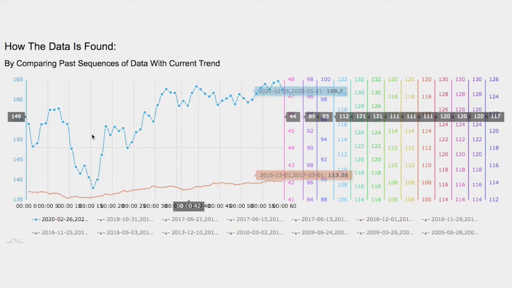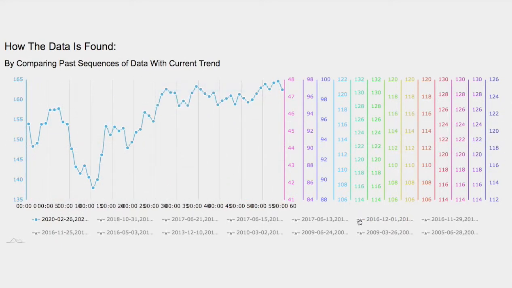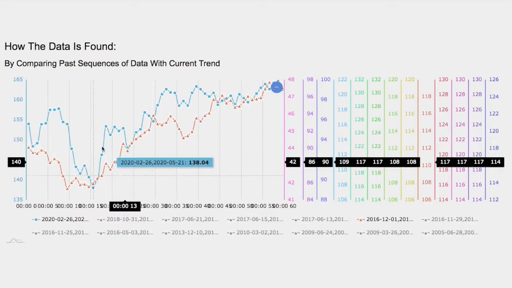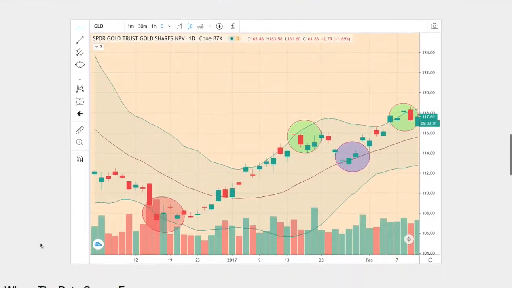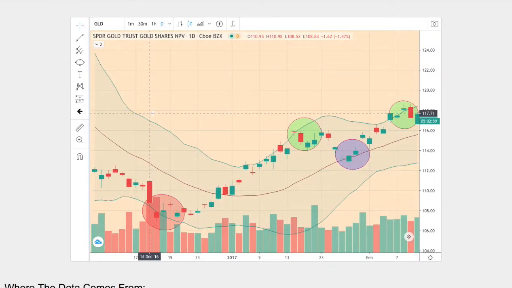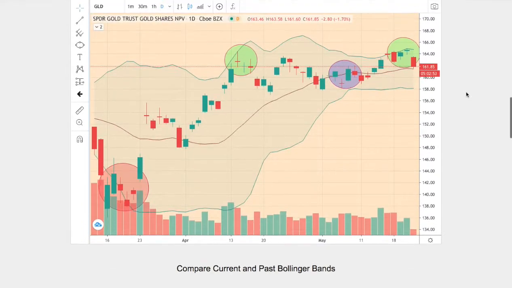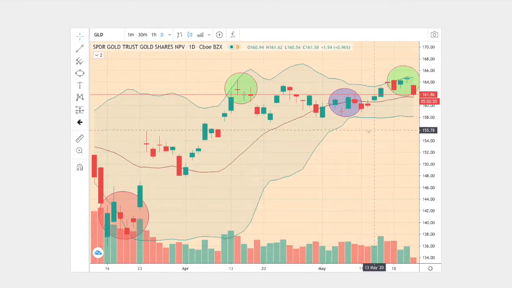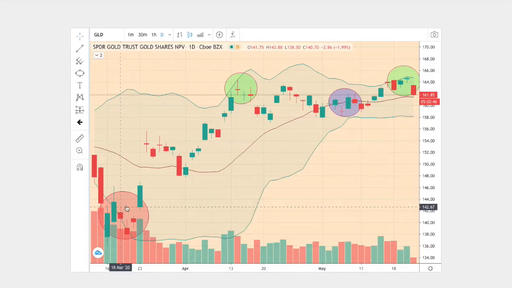We have our current trend as our blue line, and overlapping it is the trend that I believe is the best match. That trend dates back to December 1st, 2016 to March 1st, 2017. And we have our current trend right here. So let's compare the two trends. On the current trend, we start off at the bottom Bollinger Band. We reverse higher to touch the upper Bollinger Band, slowly revert back to the mean at the middle Bollinger Band, and once more touch the upper Bollinger Band.